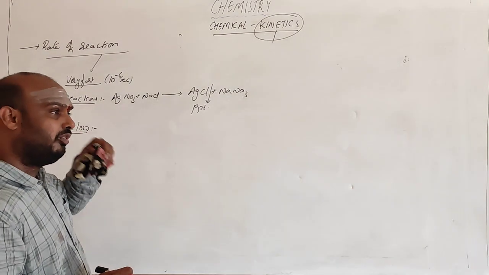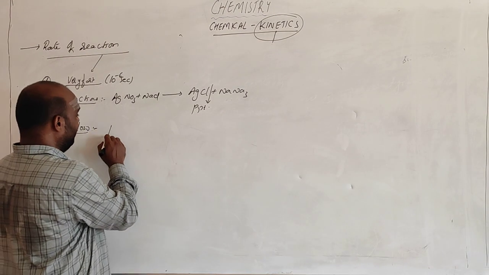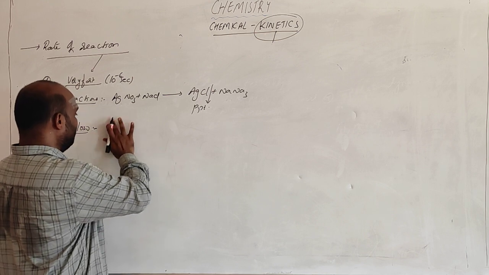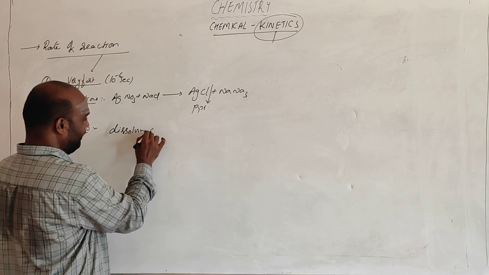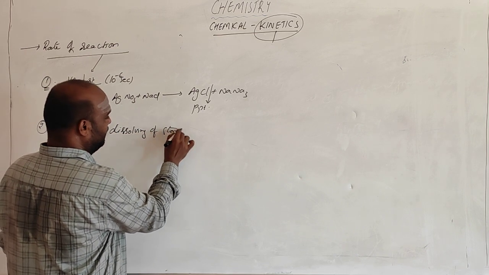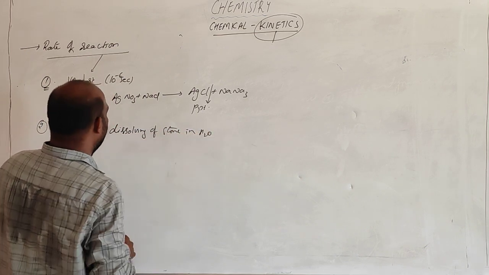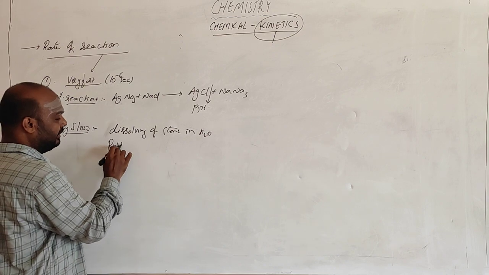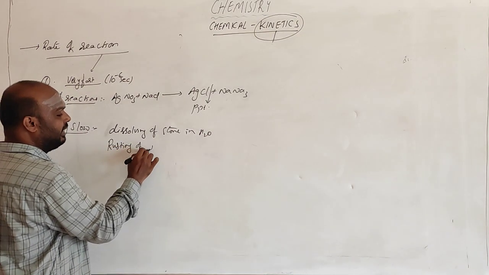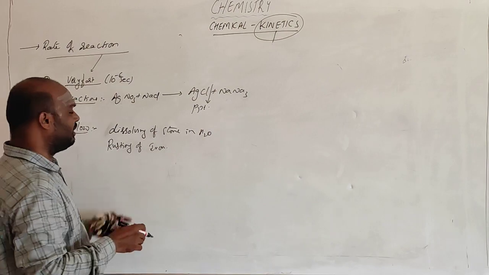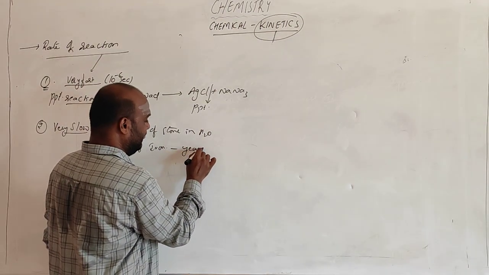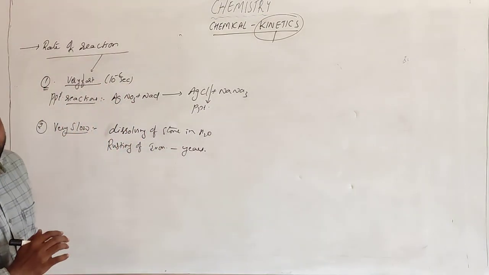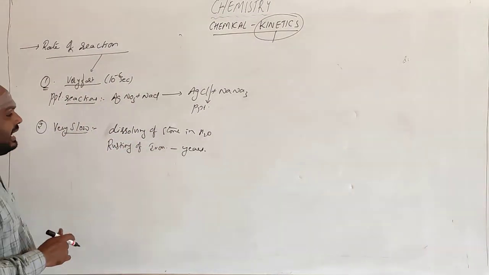In general, examples are dissolving of stone in water or rusting of iron. Rusting of iron is one of the slowest reactions. It takes years for the completion of the rusting of iron.